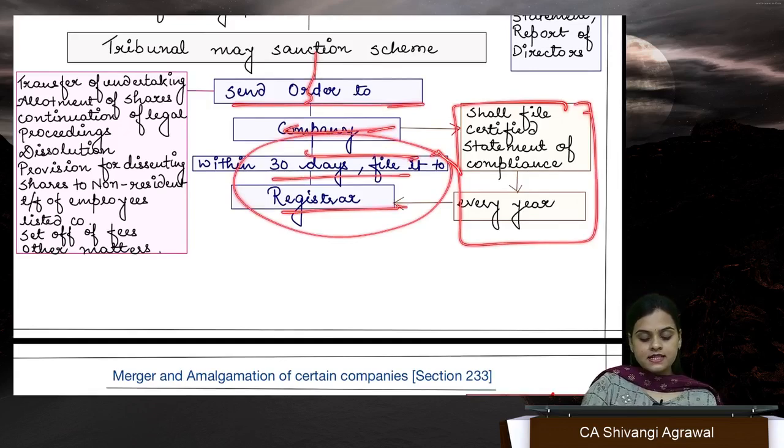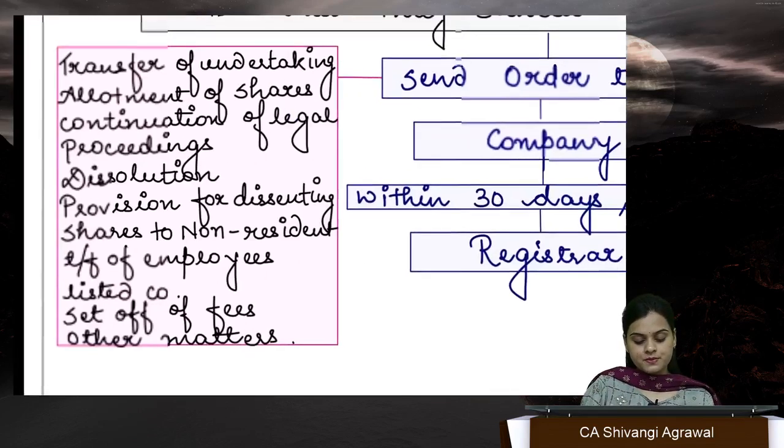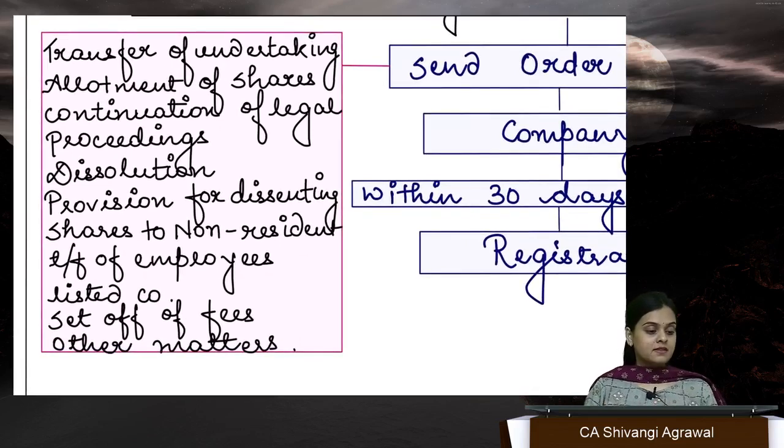This point I'll discuss a little later. First we are going to discuss the orders. The points which must be there in the scheme, otherwise tribunal can pass orders in this regard. First is transfer of undertaking. Whenever a scheme of merger or amalgamation takes place, undoubtedly there is transfer of assets, liabilities. Sometimes it could be transfer of just one undertaking and like things. Whatever it is, you have to give adequate information about what is going to be transferred, how it is going to be transferred. Second is with respect to purchase consideration.